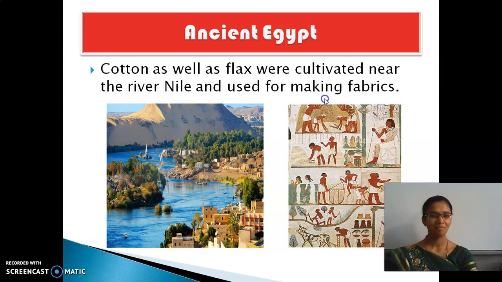See, these are the cloths which the ancient Egypt people wore. They wore cloths made up of cotton, and one more thing, flax. Flax is also a natural source of fiber. So the people who lived in ancient Egypt wore fabrics made up of flax and cotton. These are the types of dresses which they wore. Shall we move to the next one?